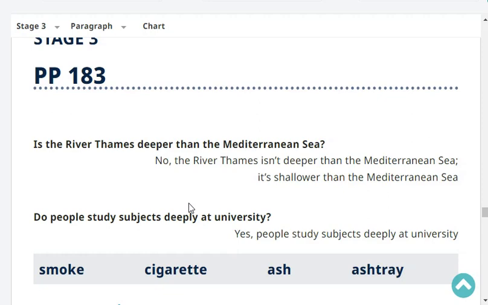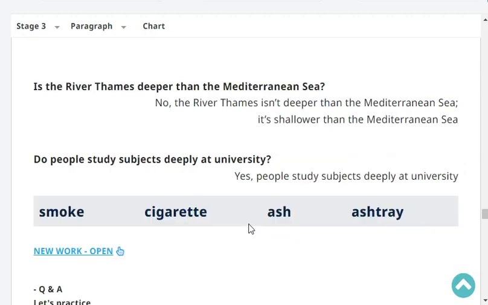Is the river Thames deeper than the Mediterranean Sea? No, the river Thames isn't deeper than the Mediterranean Sea. It's shallower than the Mediterranean Sea.